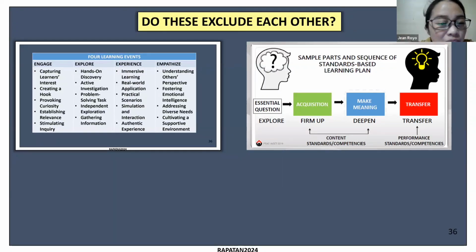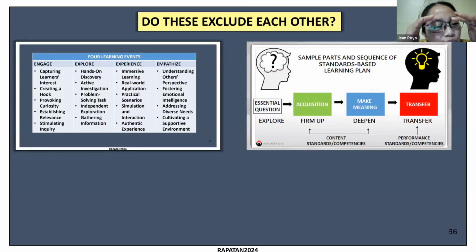Yes po, Doc. In the engage part, if we compare the EFDT to the core learning events, in the engage part, sa firm up po, nandiyan na po yung, sandali lang Doc, hindi ko maklaro. Okay, nandiyan na po, in-engage, same po yung engage sa explore, at saka nandiyan na po yung experience, at nakapag-empathize na po yung mga students.